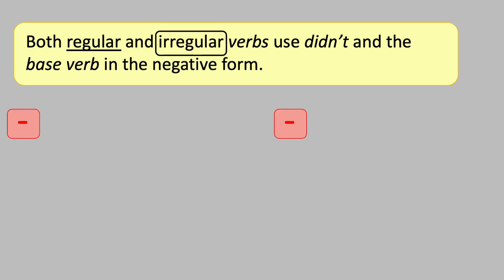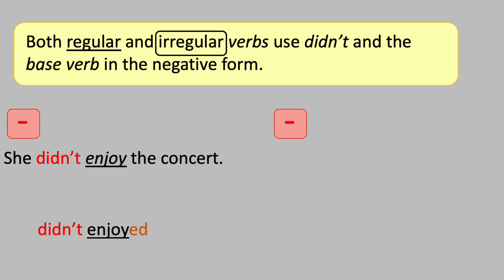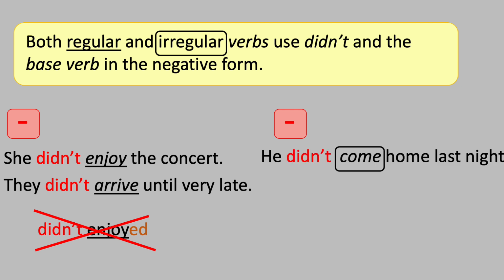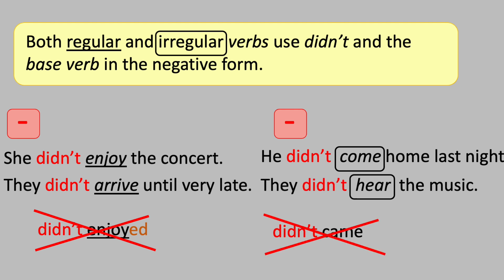Both regular and irregular verbs use didn't and the base verb in the negative form. She didn't enjoy the concert. Not she didn't enjoyed the concert. They didn't arrive until very late. And the irregular form, he didn't come home last night. Not he didn't came home. They didn't hear the music.